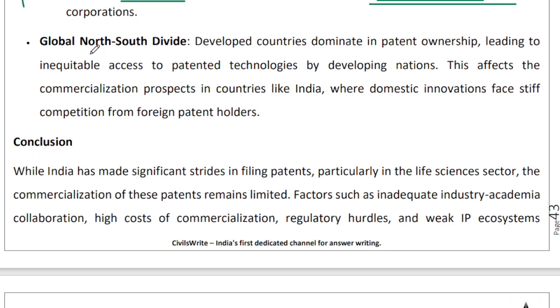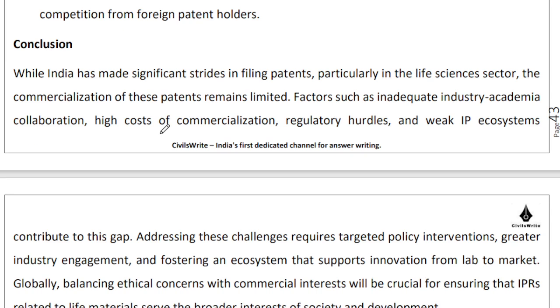And there is this great divide between developed and developing countries. Developed countries are still dominating patent ownership, right? And therefore there is this inequitable access to patented technologies. Now, if developing countries are A, starved of this kind of knowledge, or B, they have to reinvent the whole wheel, or C, they have to live without it, these are all suboptimal choices, right?